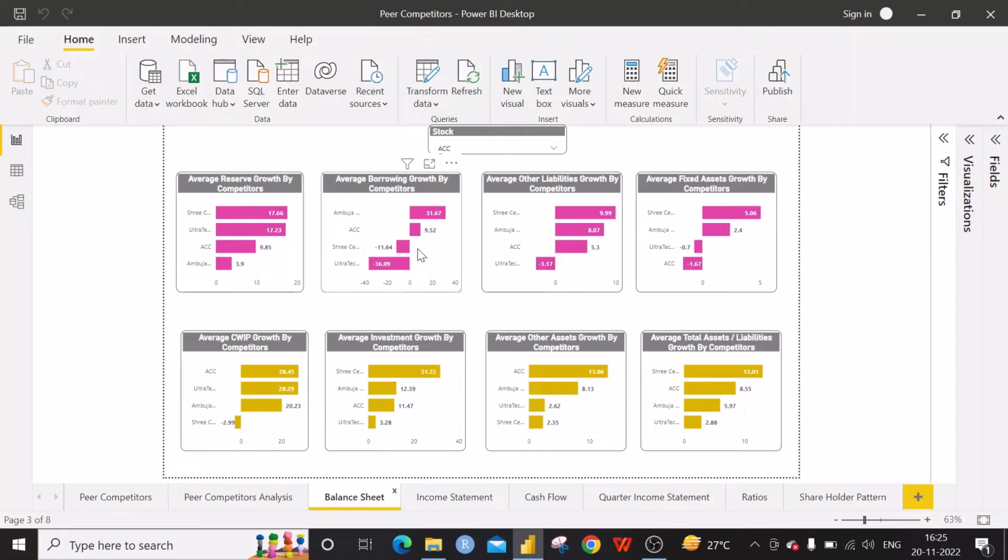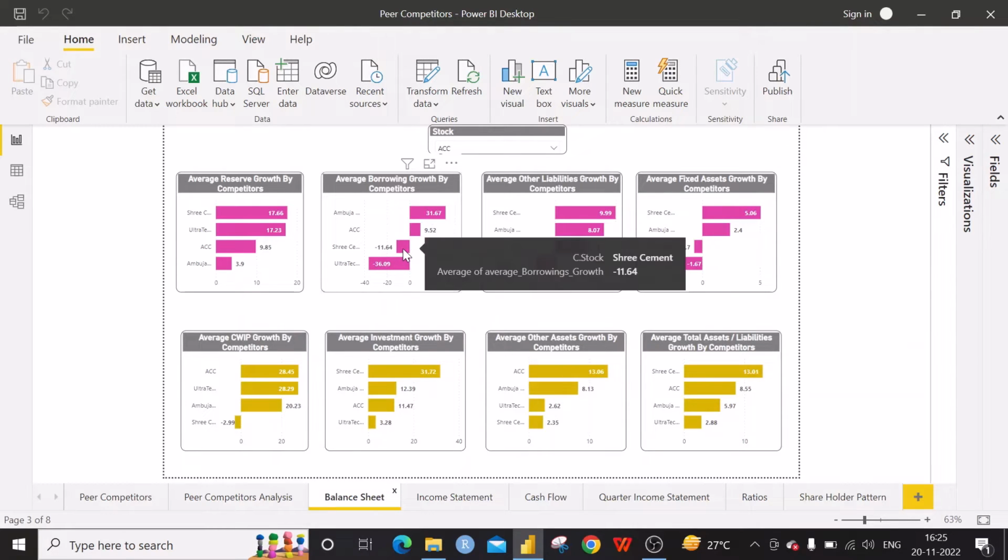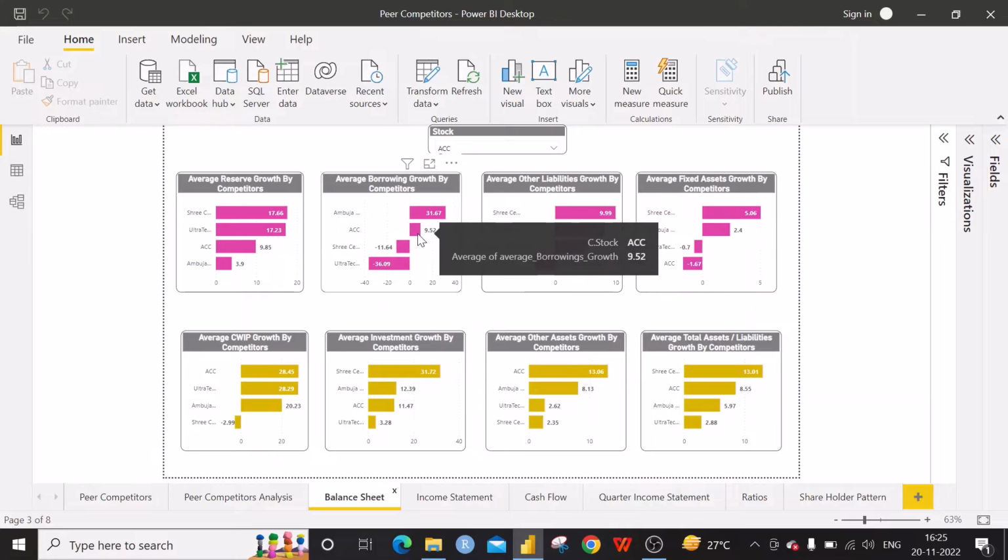Likewise, this Sri Cement also has got some negative value. That means they are also paying back some borrowings or loans. ACC and Ambuja have got positive values. That means they are getting some additional borrowings for the last years. This is the growth for the last years, recent years. So they have got additional borrowings.